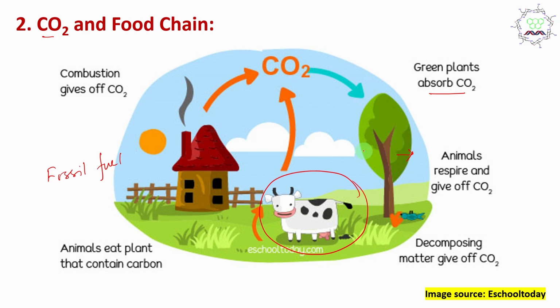And finally, when we burn fuel, or we die, or any activity, ultimately carbon dioxide comes out. So you can clearly see this is the carbon cycle going on. In this carbon cycle, CO2 is one of the important parts. Without CO2 this food chain will be broken down, so it is essential.